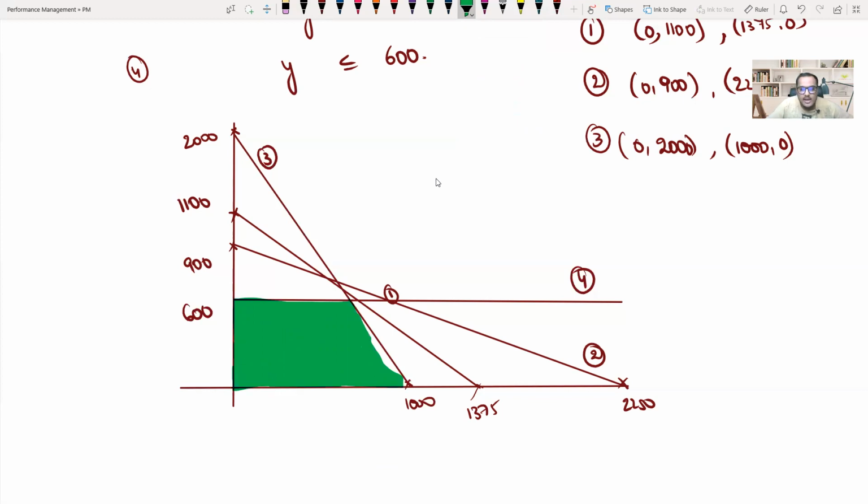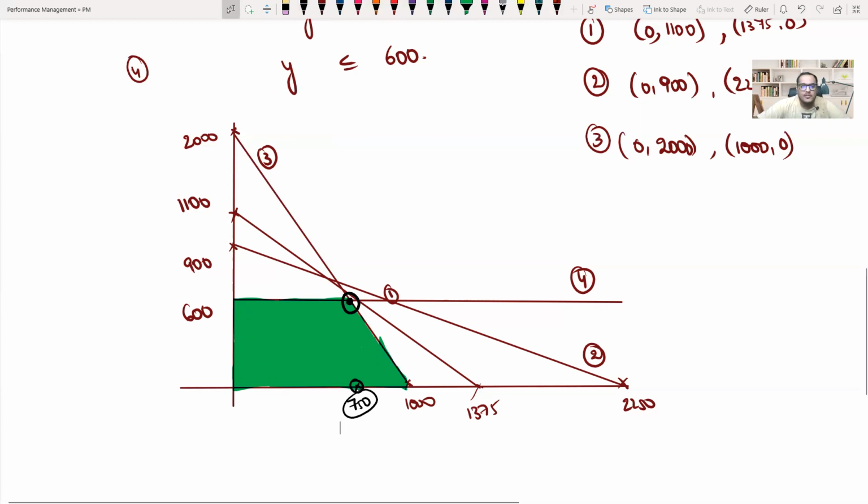So in this area, any point is going to satisfy all the 4 equations, but I also need to maximize my profit, right? Maximize my contributions. So I need to find out the point which is farthest from the origin. Technically this point should be the farthest from the origin. So this is y is equal to 600 and x is equal to somewhere here, maybe 750 or 800 or something like that. That point is my optimum point. That is the point where I get highest profit.